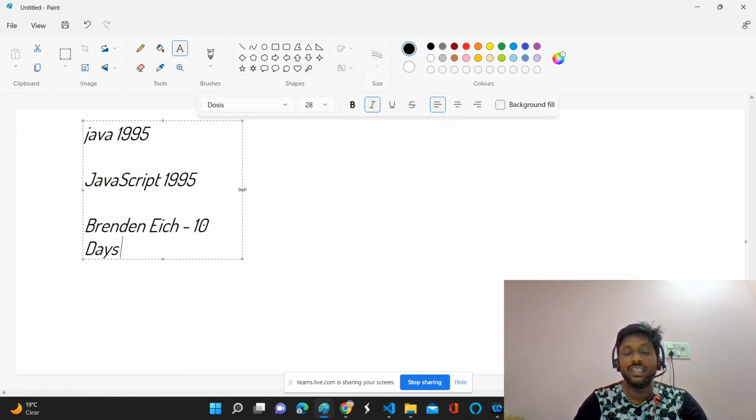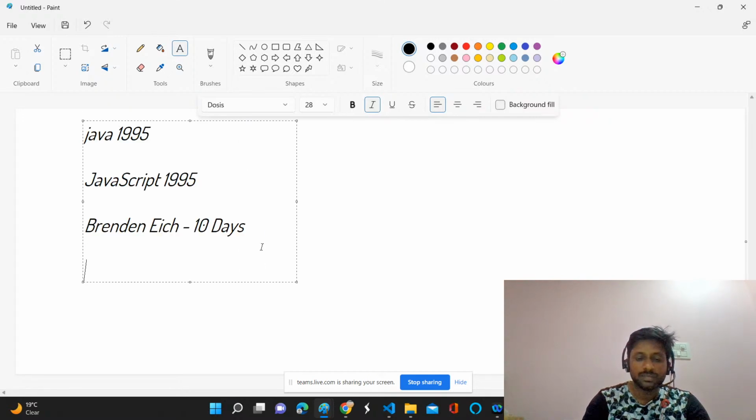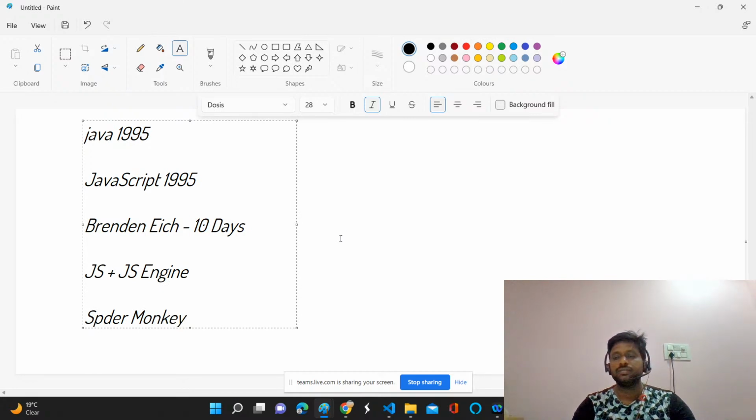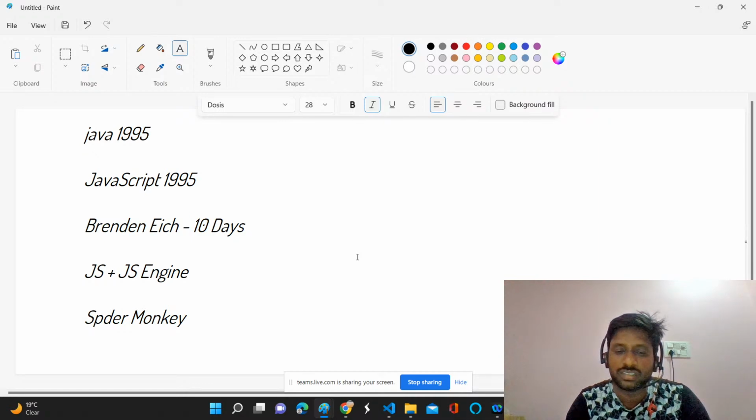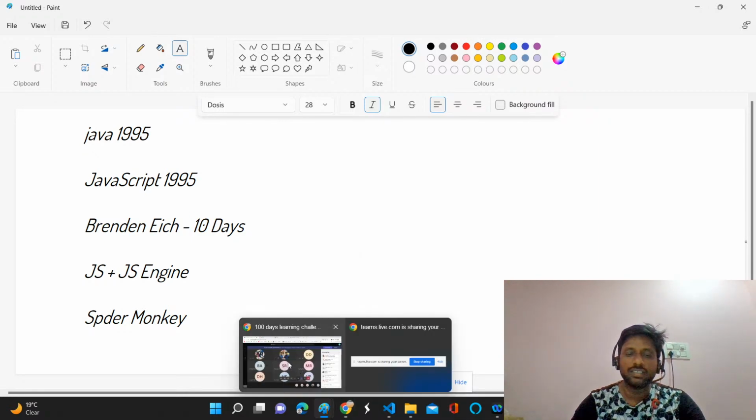This happened in only 10 days, and they came up with a new programming language called JavaScript, and the JavaScript engine, the name of that is Spider Monkey. Tomorrow we can discuss what this JavaScript engine is, and we can slowly enter into JavaScript. But of course, we started today, right? Let's write a simple JavaScript program and we can close this session. Okay, are you ready to write first